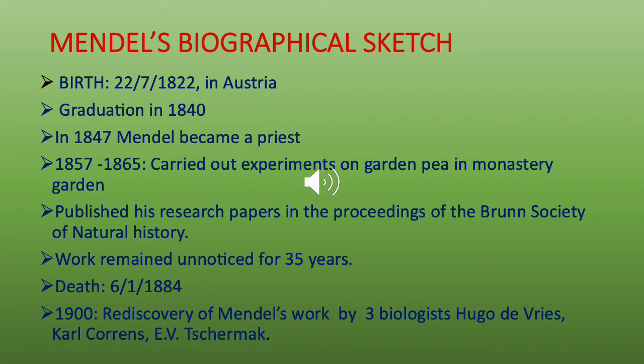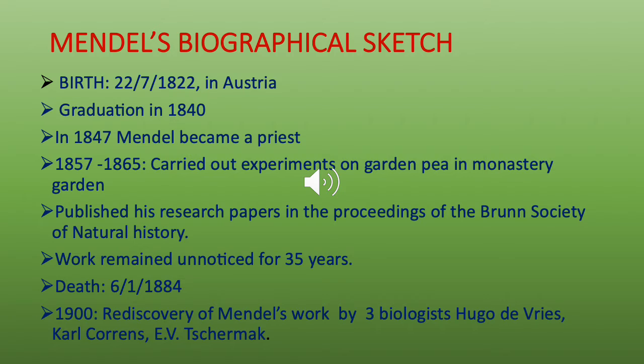The experiments which he did on garden pea in the future laid the basis of genetics. These experiments and the conclusions which he drew based on them made him the father of genetics. He published his research papers in the Proceedings of the Brunn Society of Natural History, but unfortunately his work remained unnoticed for 35 years, and he died in 1884.